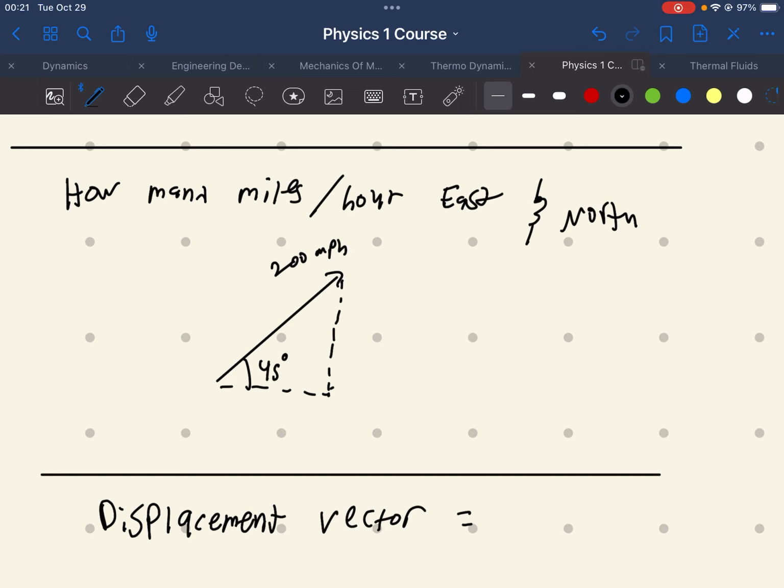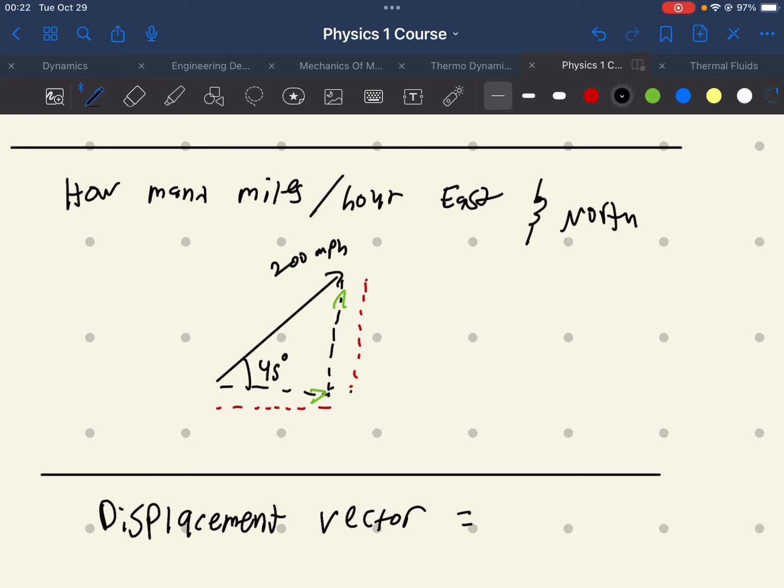If we come back to this, and we want to find out how many miles an hour we're going to the north, and how many miles an hour we're going to the east, we have to break this up using SOHCAHTOA. So, this side here is the opposite side of the triangle. This side here is the adjacent side of the triangle.